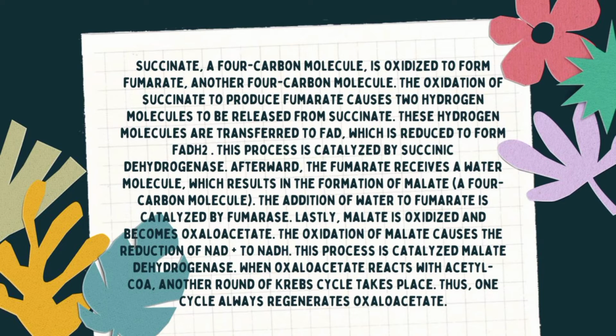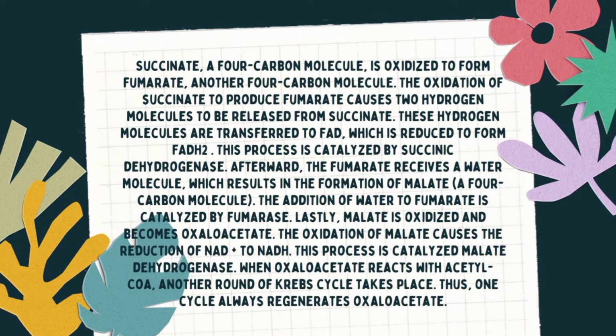The oxidation of malate causes the reduction of NAD+ to NADH. This process is catalyzed by malate dehydrogenase. When oxaloacetate reacts with acetyl-CoA, another round of the Krebs cycle takes place. Thus, one cycle always regenerates oxaloacetate.